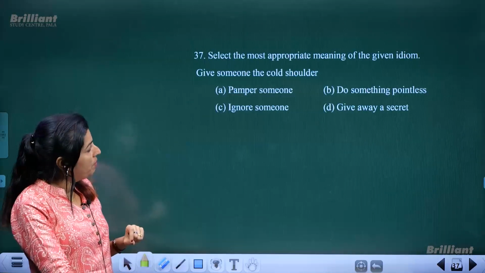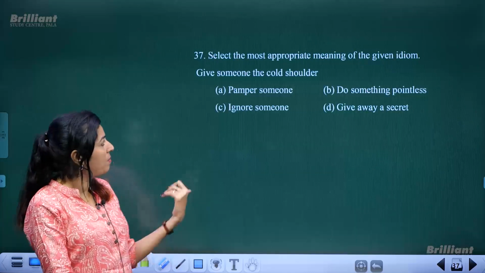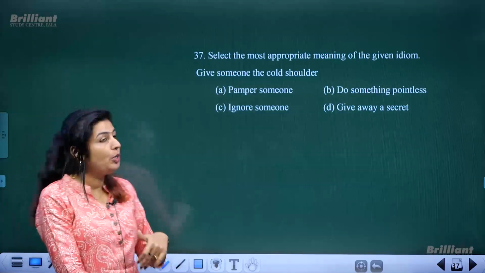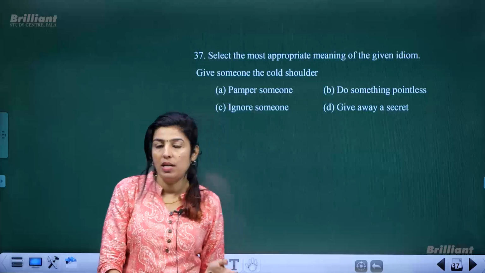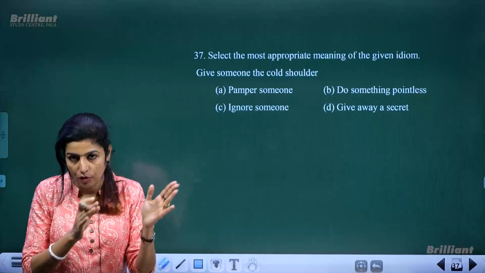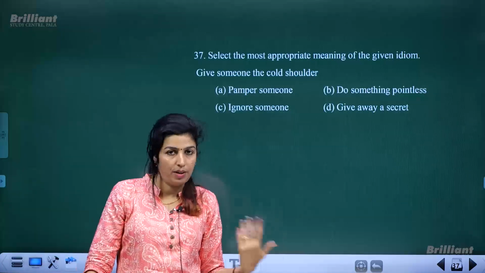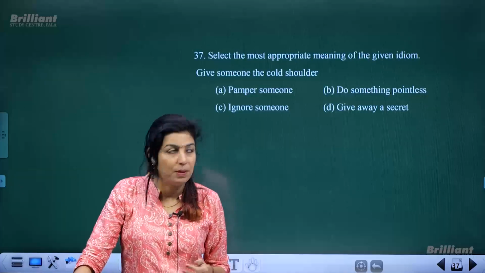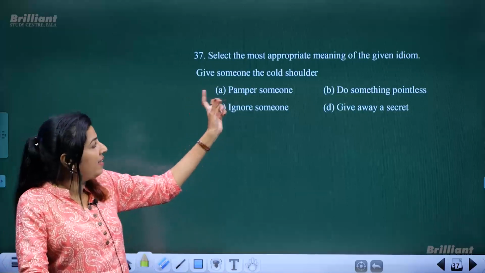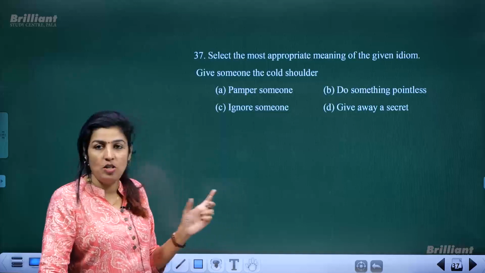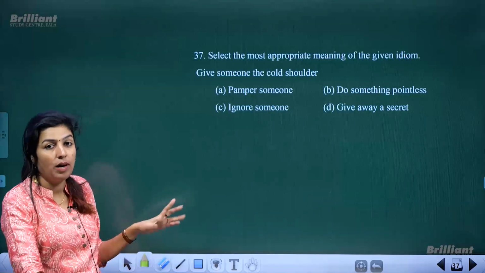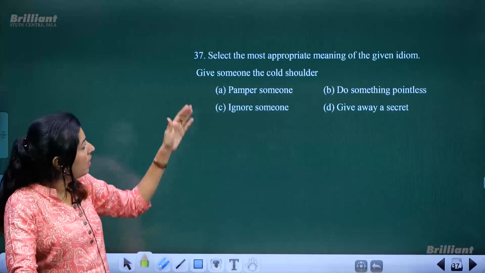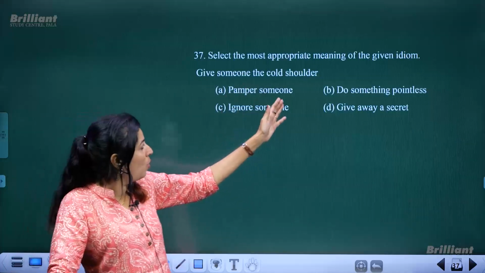Select the most appropriate meaning of the given idiom. So once again we are back to idiom, and earlier you remember I said that when you are given idioms in the form of an example full sentence, it's easy for you to identify the meaning from the given context. But here only the idiom is given, not in the form of a sentence. So that means you have to understand what this idiom is. Give someone the cold shoulder.